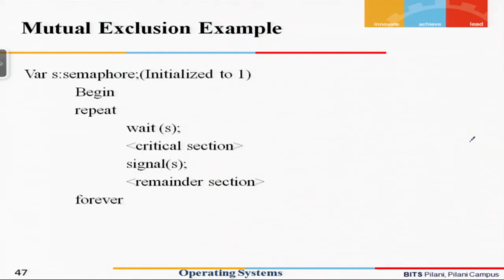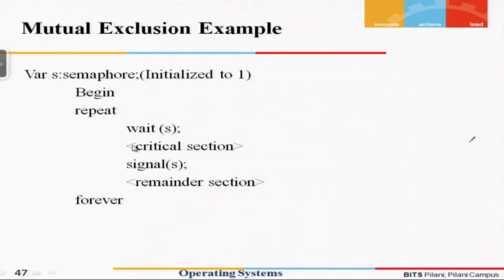So let us first look at how mutual exclusion can be implemented. One can see very clearly that we initialize the semaphore variable to begin with equal to 1. When a process comes and executes, the value of S becomes 0, and if at this juncture another process executes wait S, the value of S will become minus 1, and as per the wait instruction, the second process will get blocked.